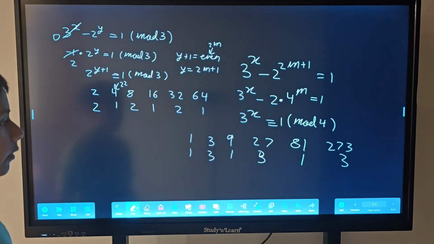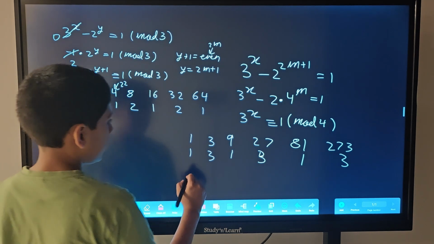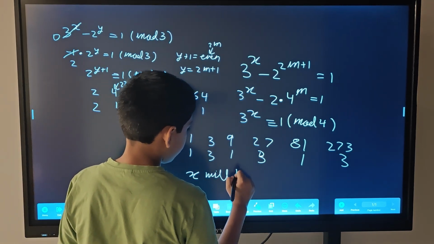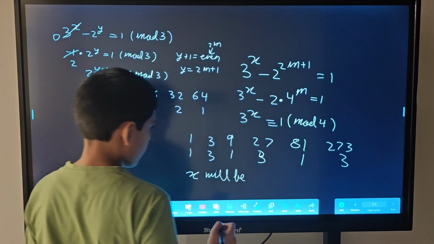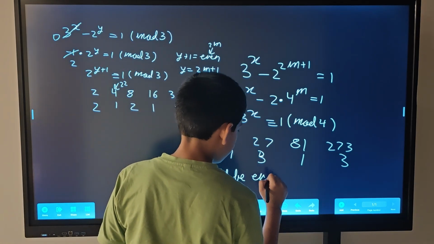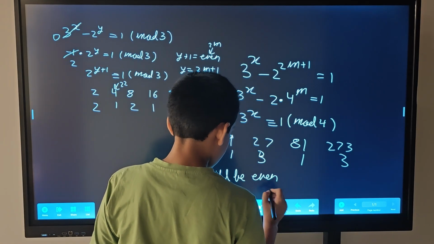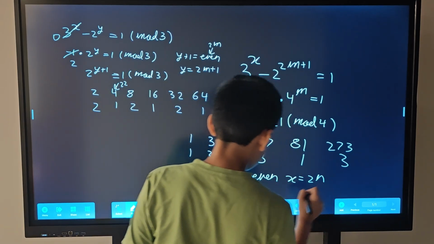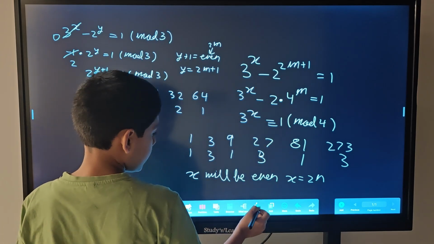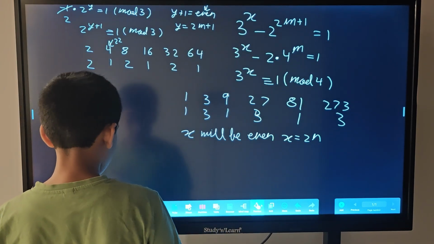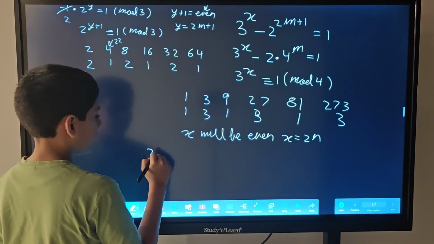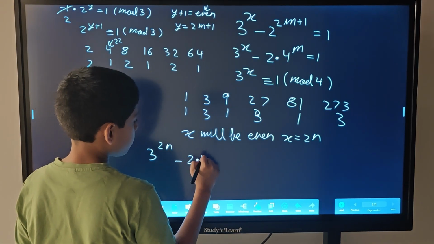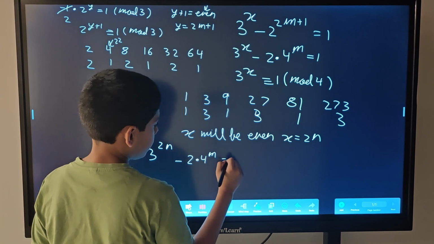With that, we consider that x will be even. That means x is equal to 2n for some integer n. Now we put that again in our equation, and we get 3 to the power 2n minus 2 times 4 to the power m equals 1.